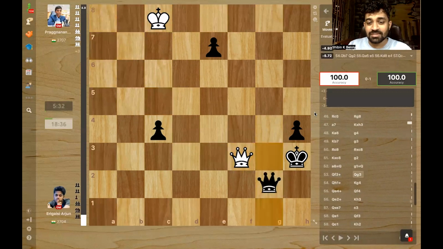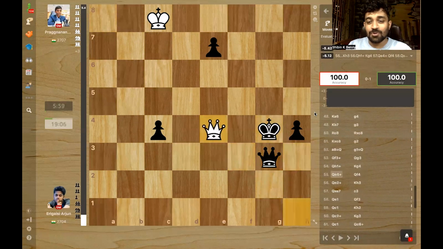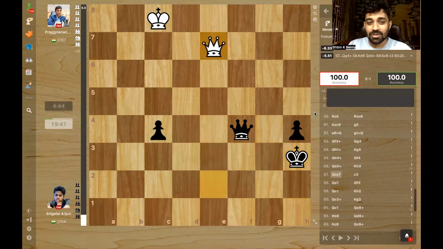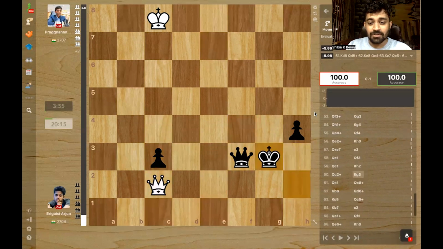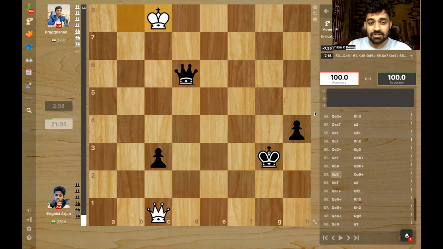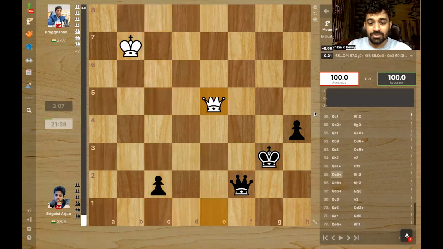And he queens. And in the queen endgame, it's 4 pawns up. So he has to just avoid the checks. And he does that without any problems. King goes in, check, lot of checks. The pawn goes all the way till the end.